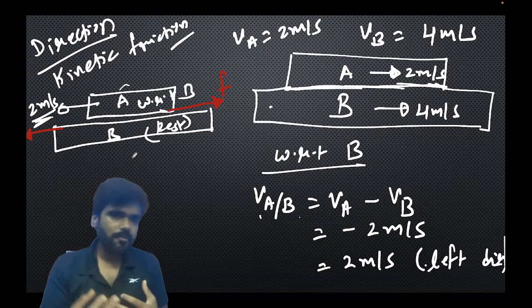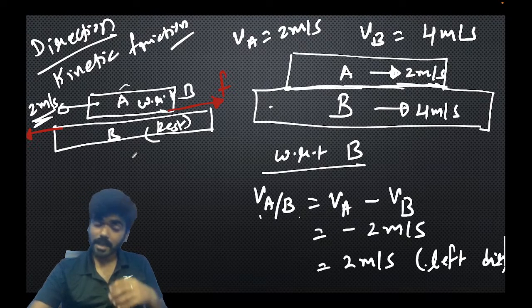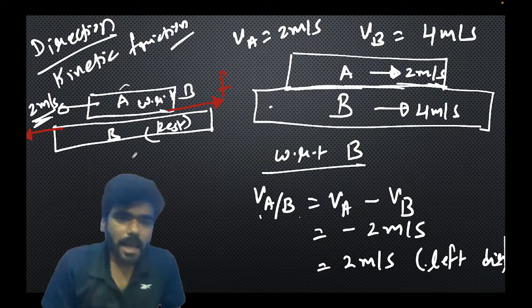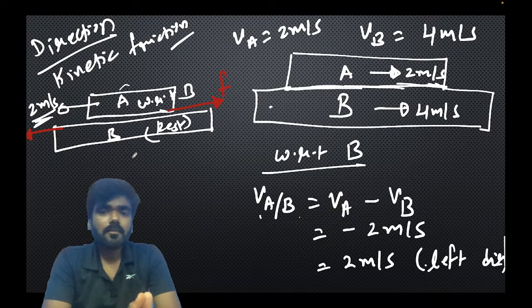So you can easily find out the direction of kinetic friction by making a diagram in which you analyze the relative motion.